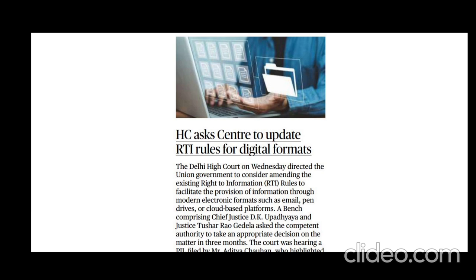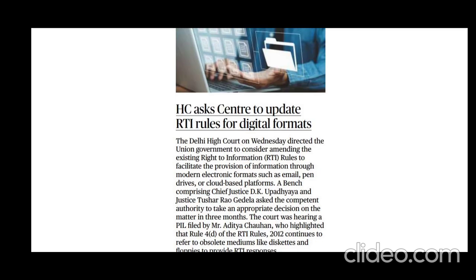And one more very important scheme that we came up with, what is it? MGNREGA, that is the Mahatma Gandhi National Rural Employment Guarantee Act. That also was in 2005.